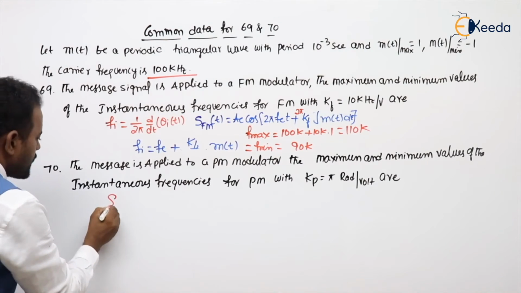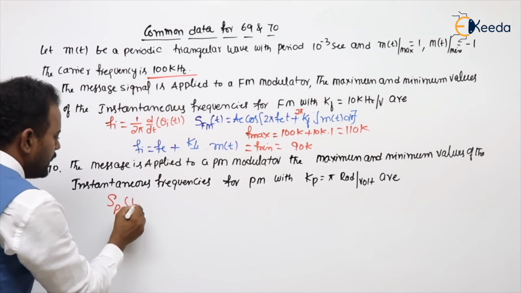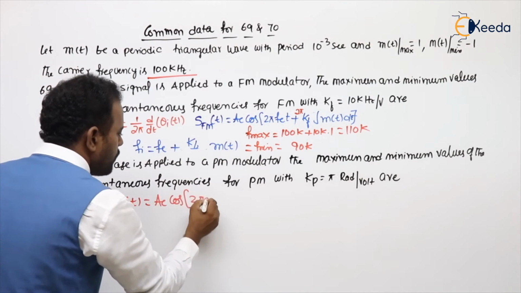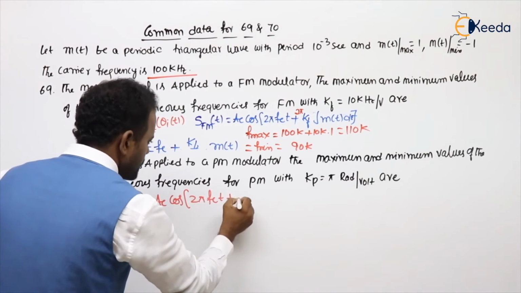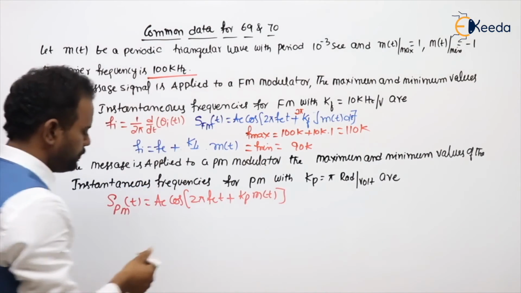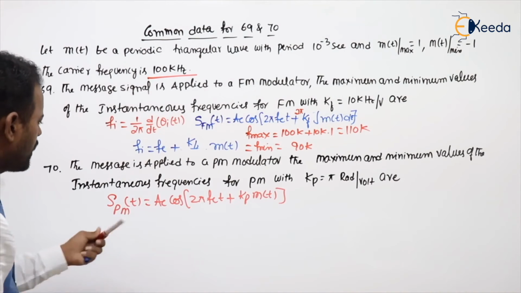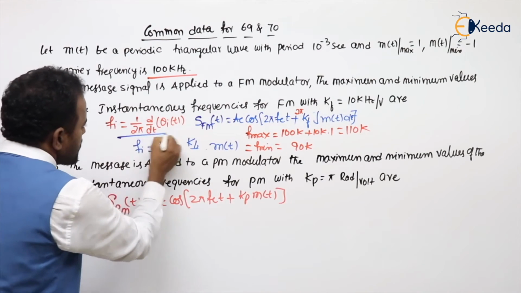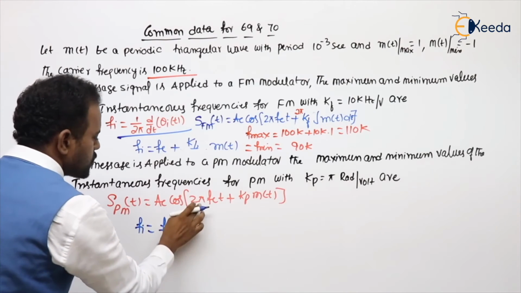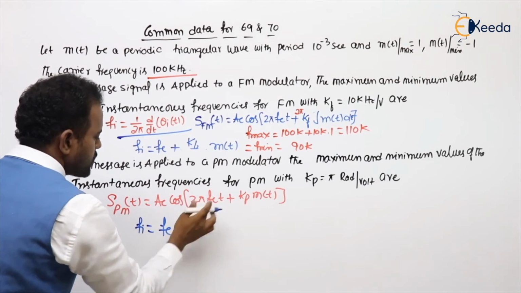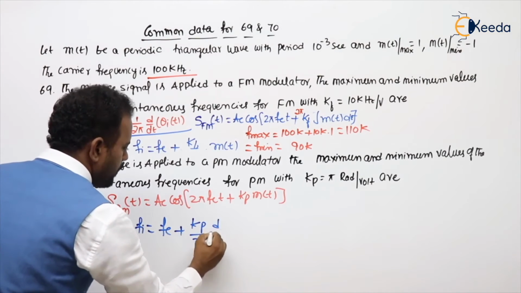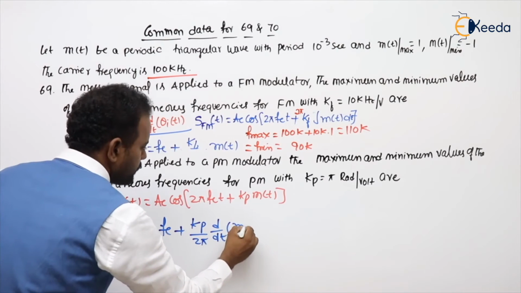What is the general expression for PM, sir? The general expression for PM is Ac cos of 2 pi Fc t plus Kp into m of t. Now, what is the Fi? This is a common formula. Substitute. Then Fi equals Fc, because the 2 pi is gone, d by dt of theta of t is 1 plus Kp divided by 2 pi d by dt of m of t.